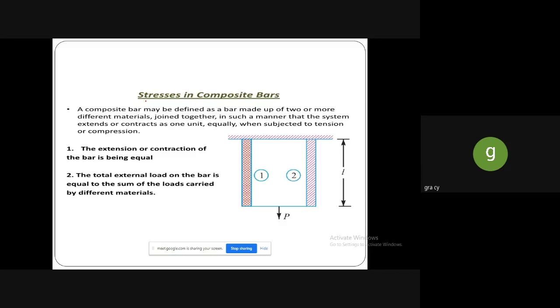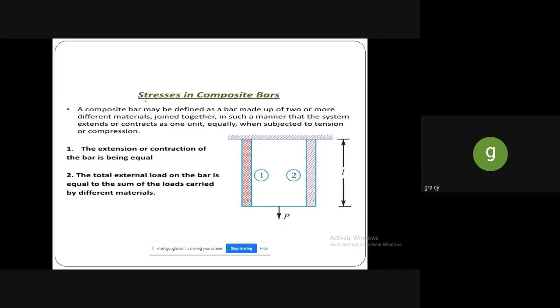A composite bar may be defined as a bar of two or more different materials joined together in such a manner that the system extends or contracts as one unit equally when subjected to tension or compression. So it may contract or expand.